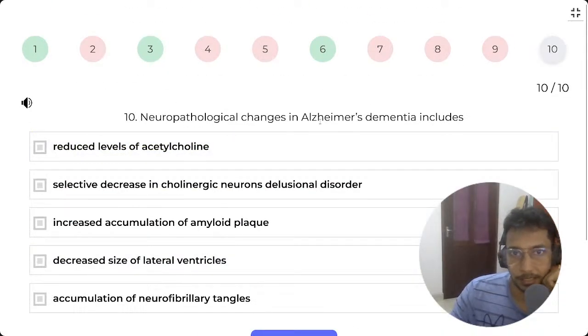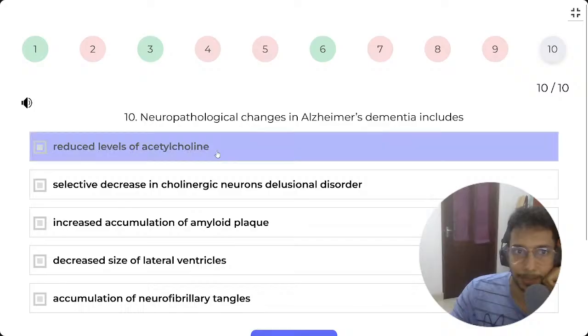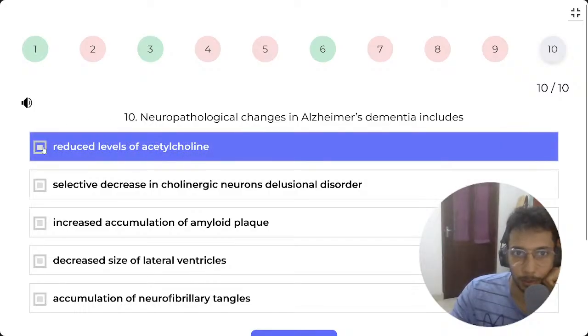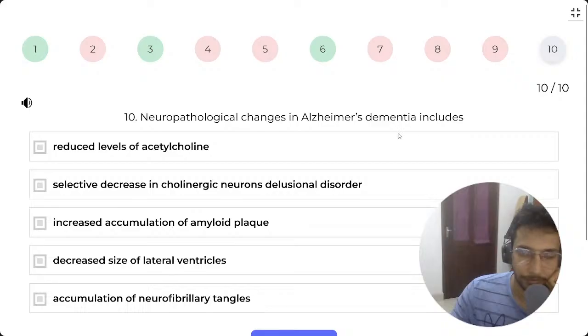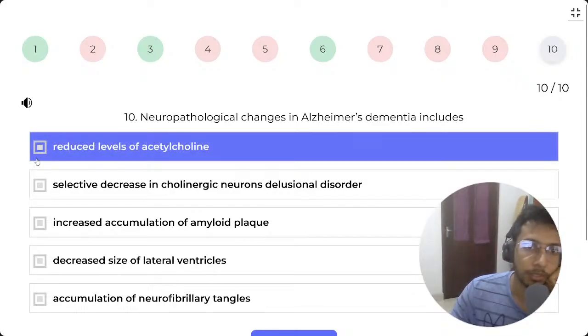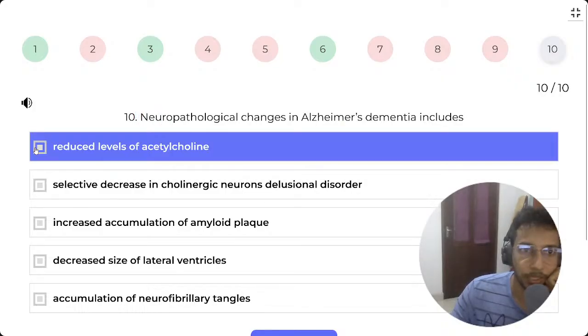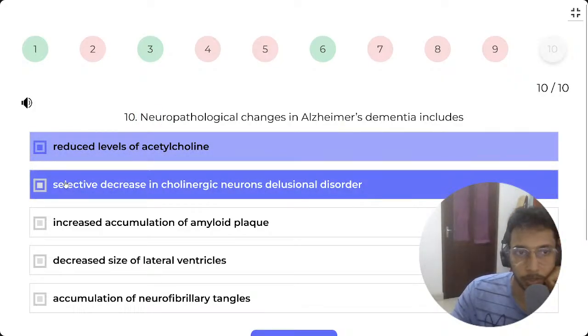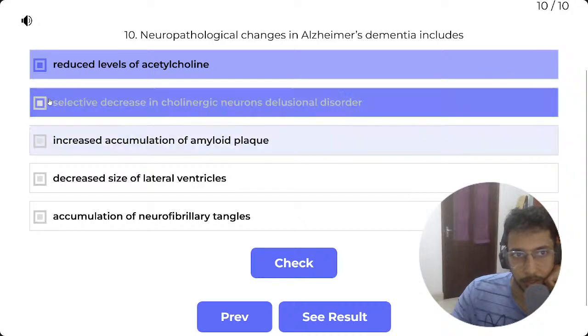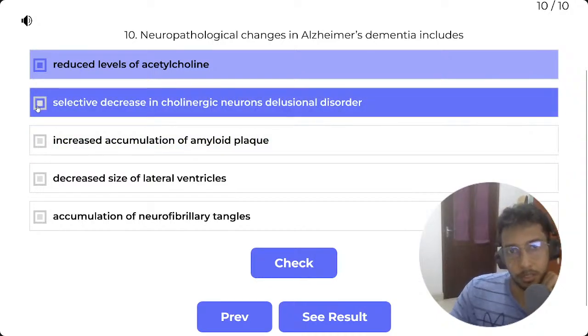Neuropathological changes in Alzheimer's dementia include reduced levels of acetylcholine, maybe. I think I've heard something like that. I'm not sure, I haven't read much on Alzheimer's. Selective decrease in cholinergic neurons.